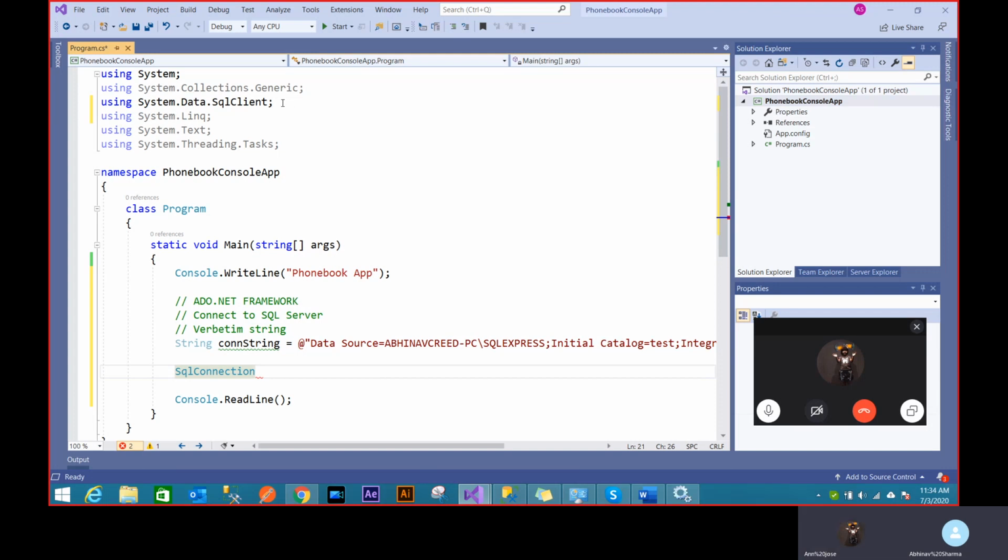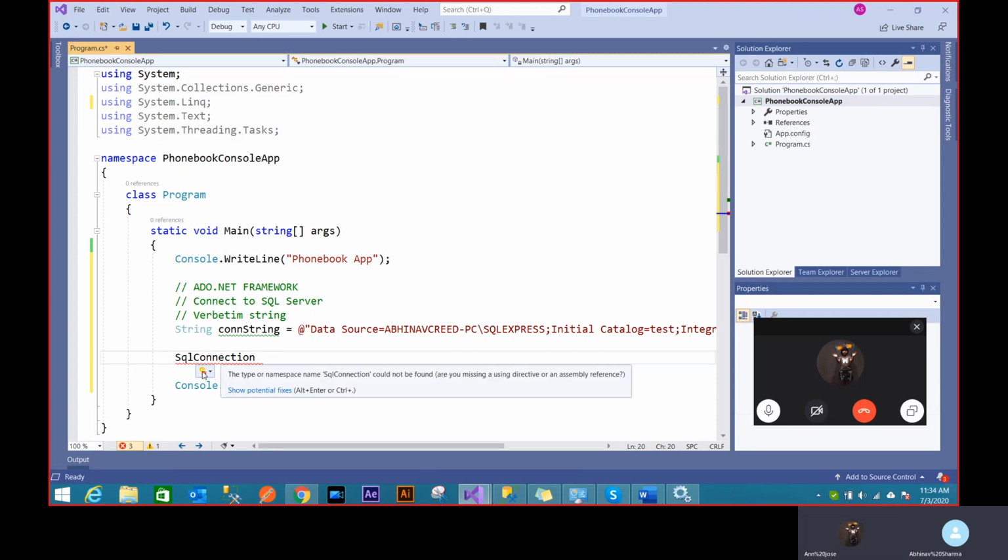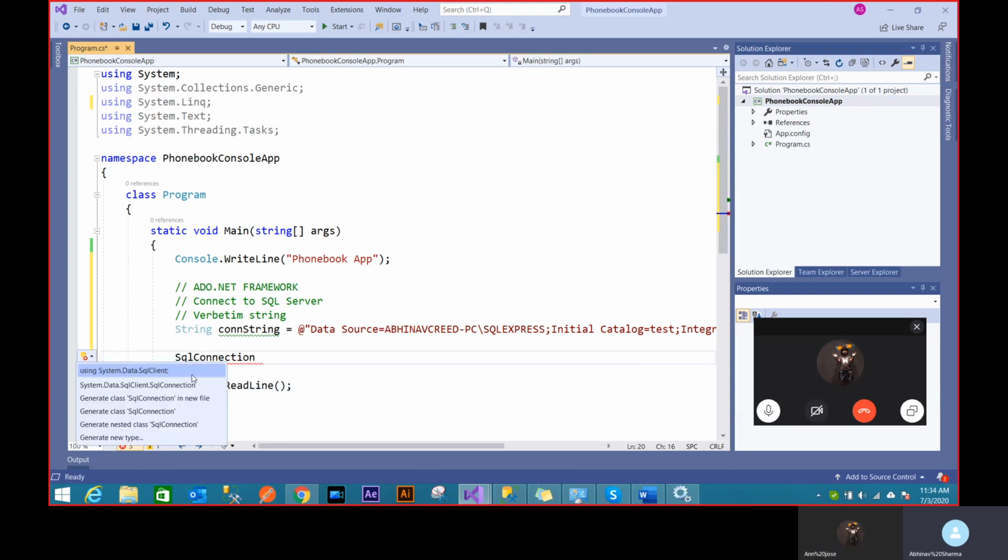Otherwise, there's also one more way. If I just remove this, it will give me an error now because there's no reference here. So you can just go to your cursor here and press Control and dot, or you can click here, or either do a Control and dot. If you do that, it automatically opens a pop-up for you to provide a solution for this error.